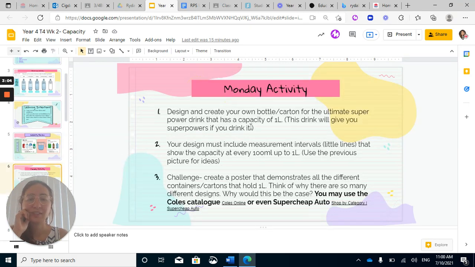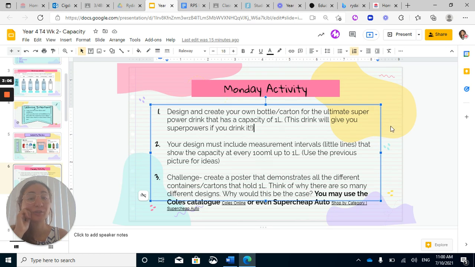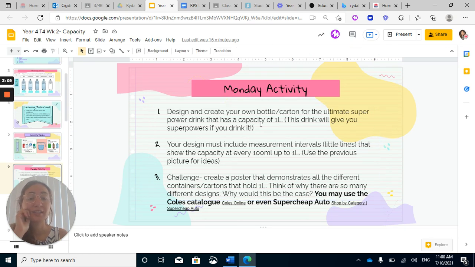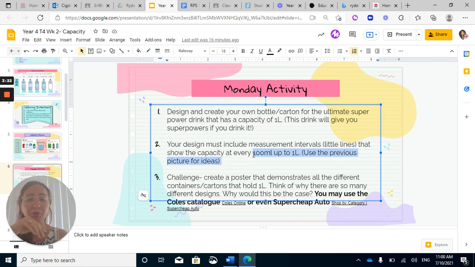Your Monday activity. You're going to design and create your very own superhero drink bottle. And that superhero drink bottle is going to be 1 liter in capacity. I'd like you to read the instructions. I'm not going to read too much into it. But basically, you do need to show the scale. So on your bottle, you will have the intervals and a line to show where 1 liter stops. And you will show every 100 milliliters. Okay, this will give us a good understanding that you understand how it's measured up.